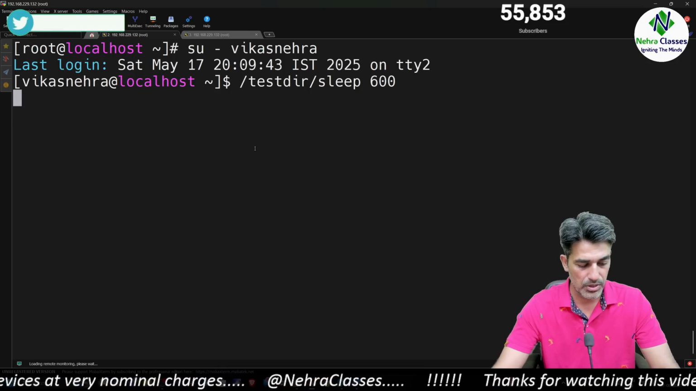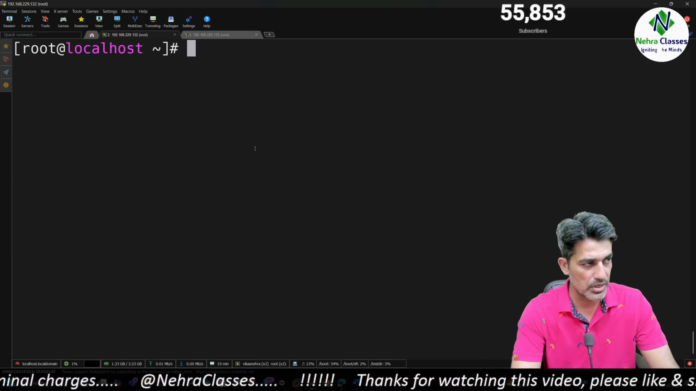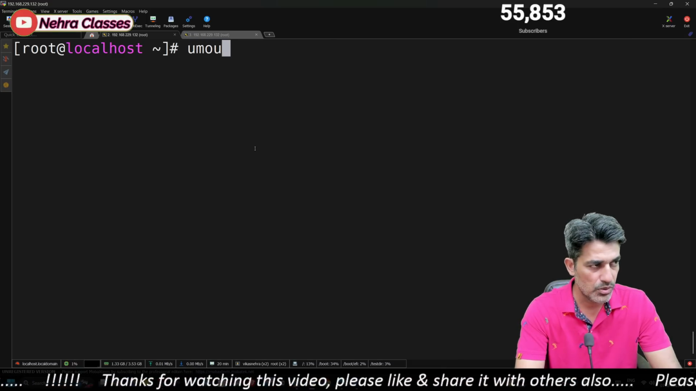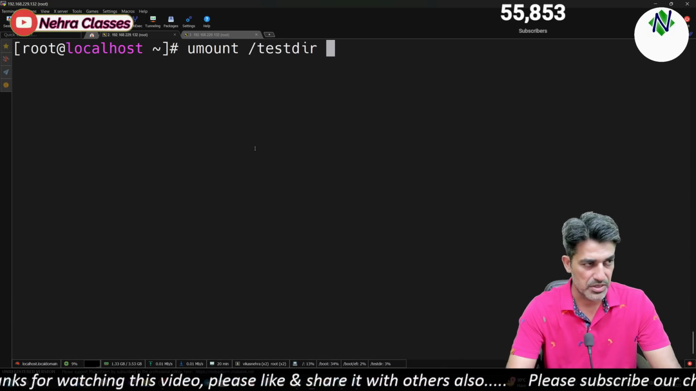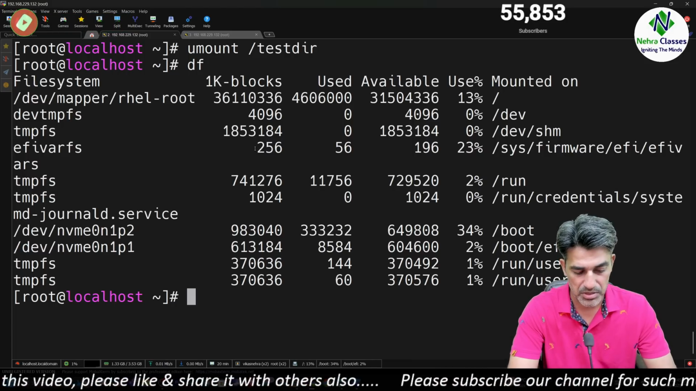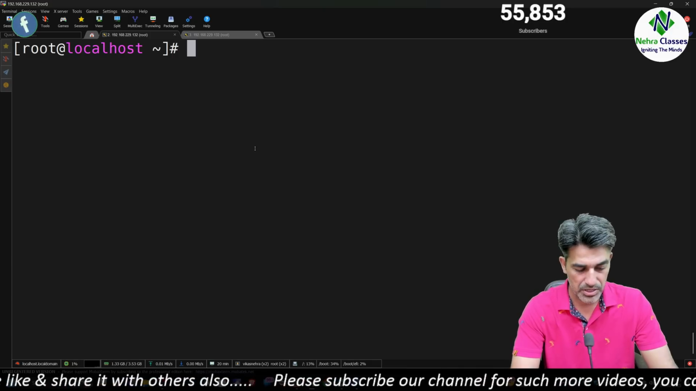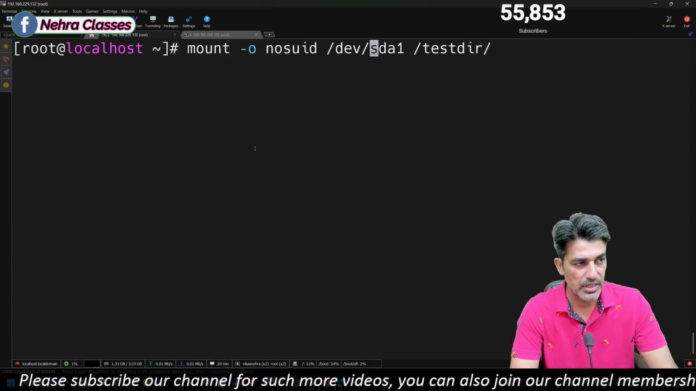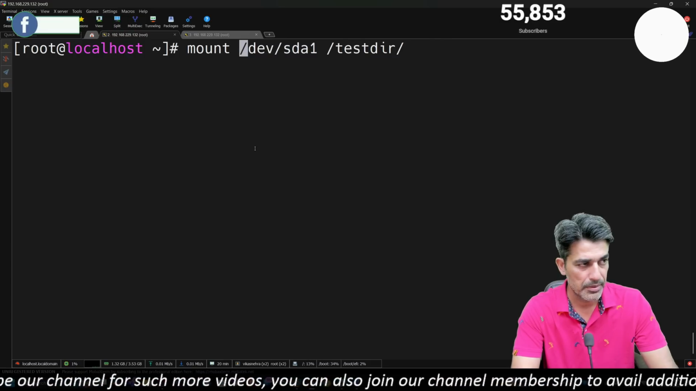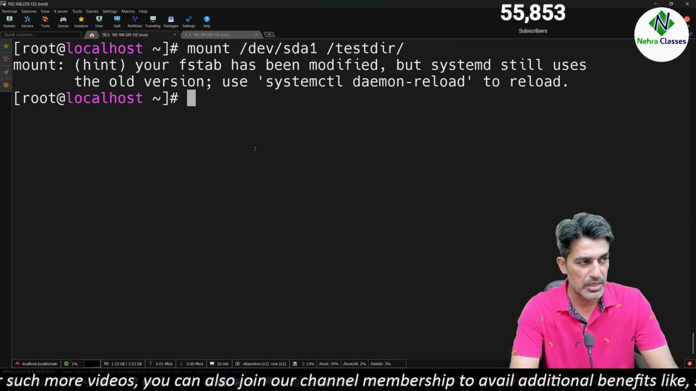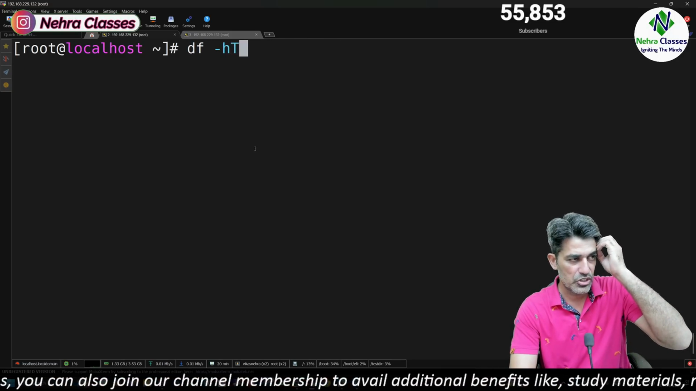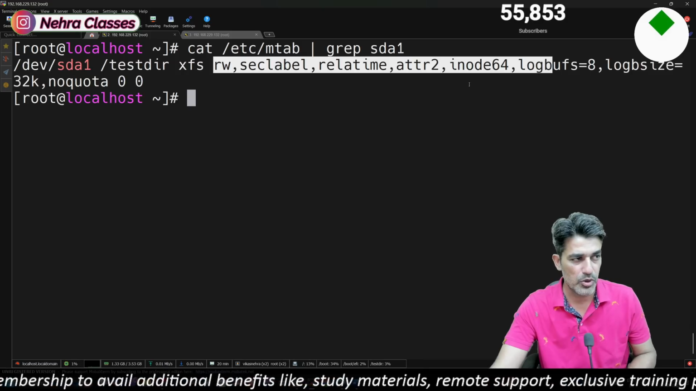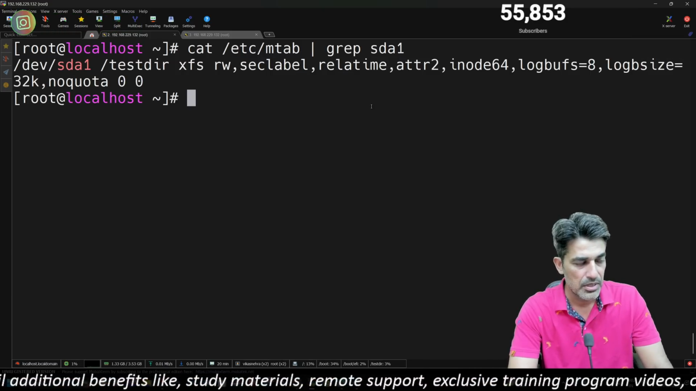Okay, now let's go back to the root user and let's try to unmount this file system. So the file system is unmounted. Now let's remount it back, but this time we will not specify the nosuid option here. Mounted. Now let's check. This time there is no nosuid option showing up in the output of cat /etc/mtab.